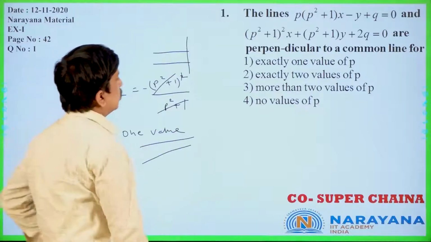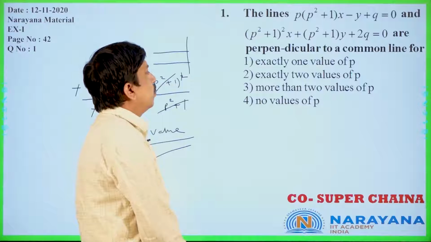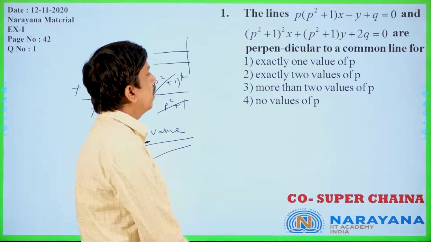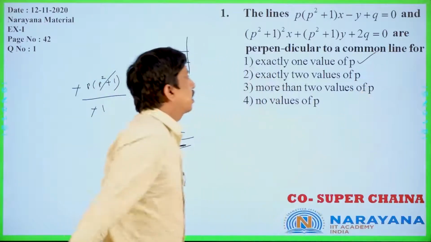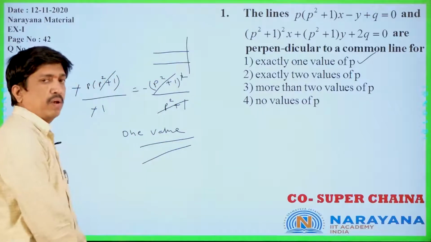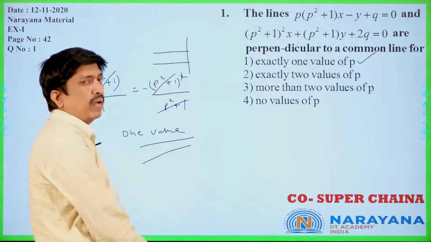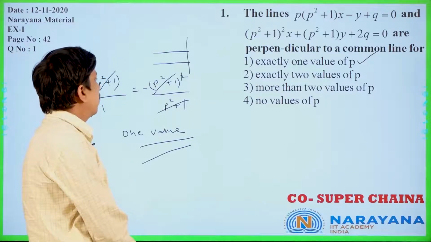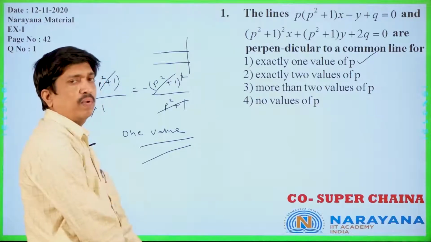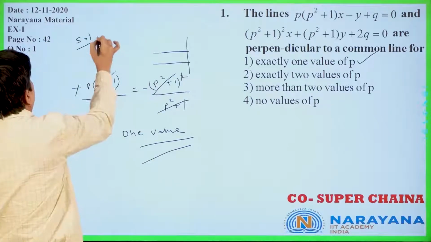So observe the options: exactly one value of p, exactly two values of p, more than two values of p, no values of p. This is the correct answer: exactly one value of p. When two lines are perpendicular to a common line, you get only one value. Slopes are equal. Is it clear or not?